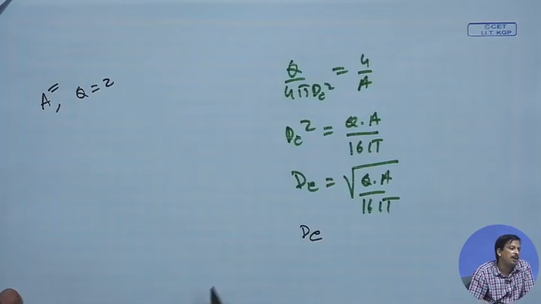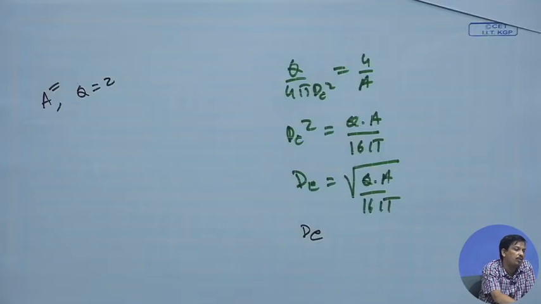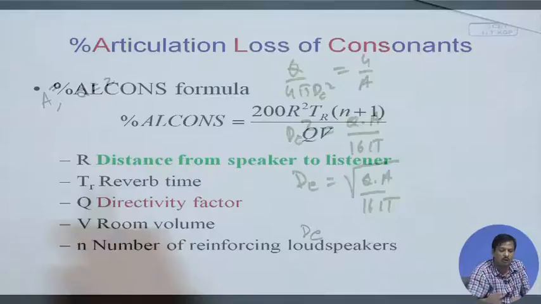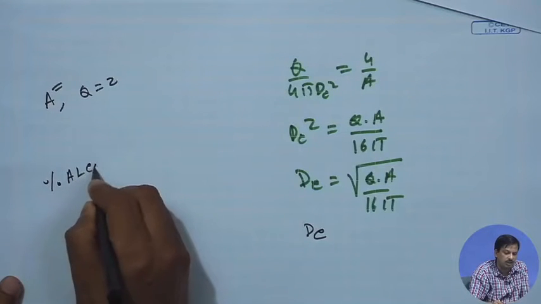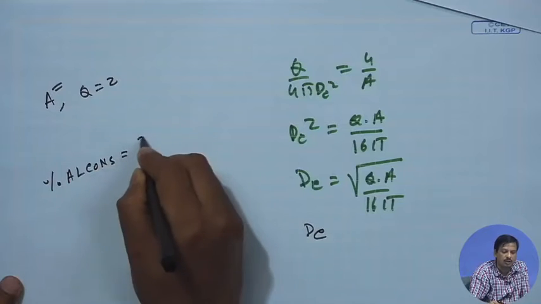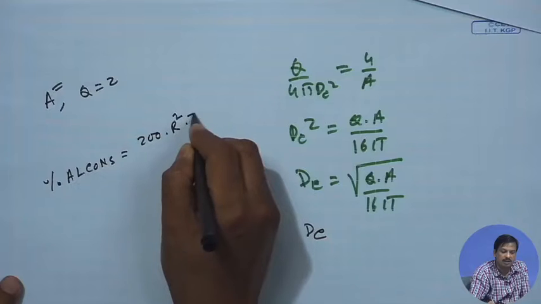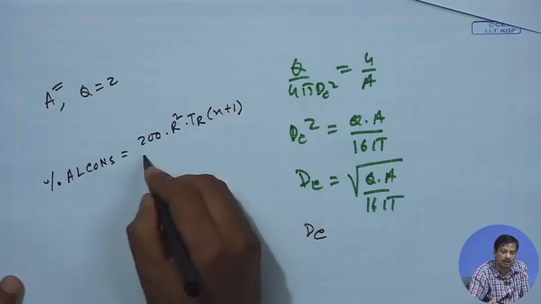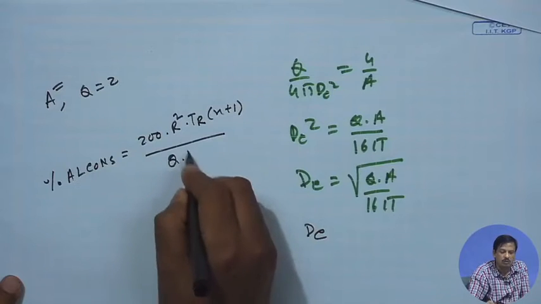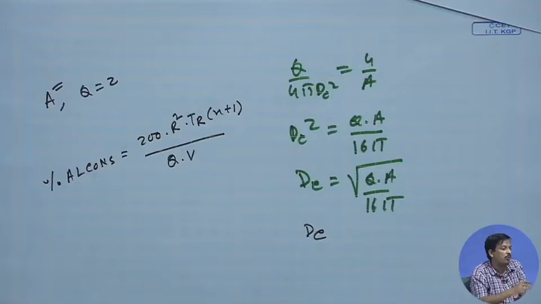Then I said, calculate the percentage ALcons. What is the percentage ALcons formula? The formula is percentage ALcons is nothing but 200 into R square, where R is the distance, TR is the reverberation time, N is the number of reinforcement speakers, and Q into volume. So, what is given in the problem?